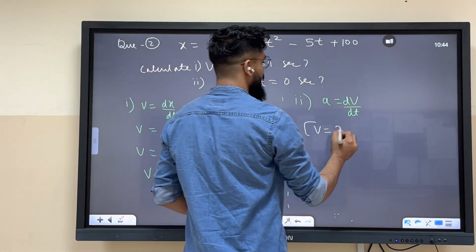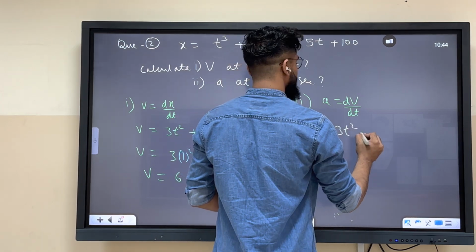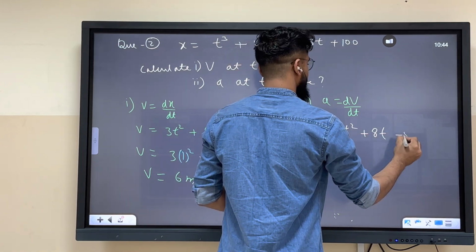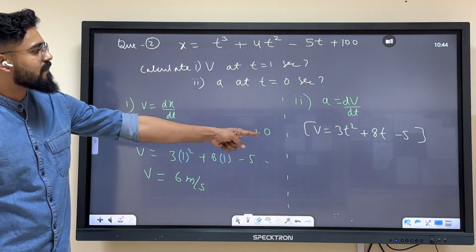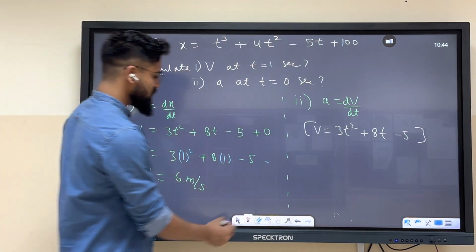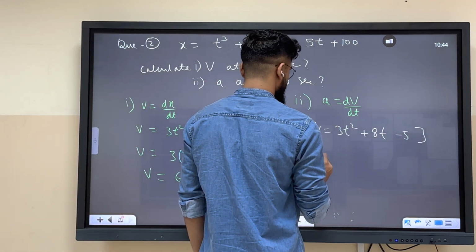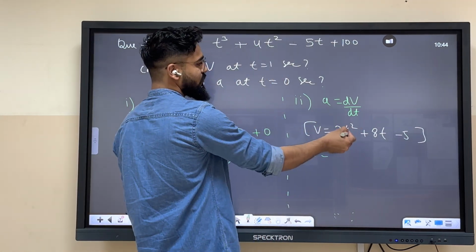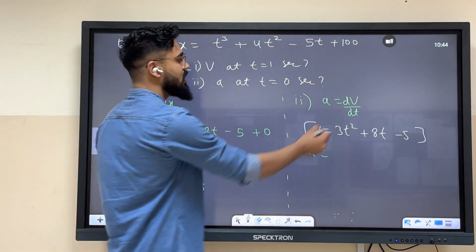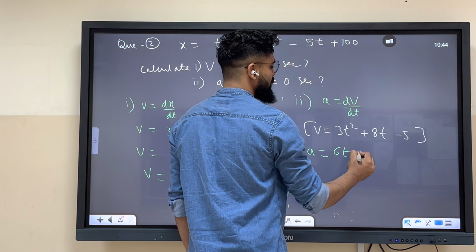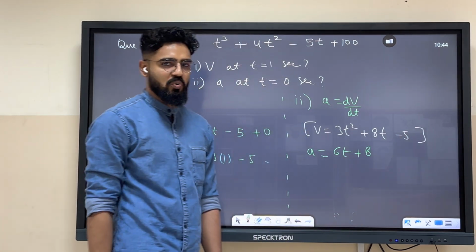It will be 3t square plus 8t minus 5. Now we have to differentiate that. If we are differentiating velocity with respect to time, it will become 6t, this will become 8, and this is 0.